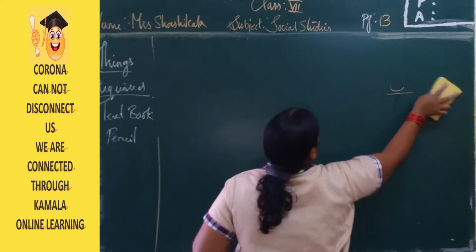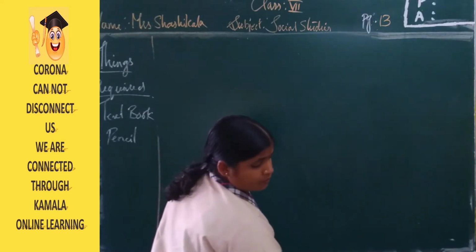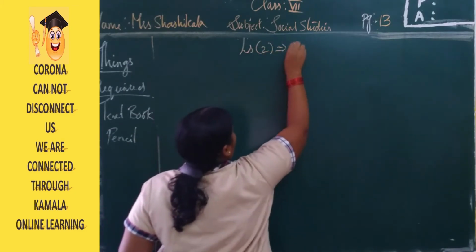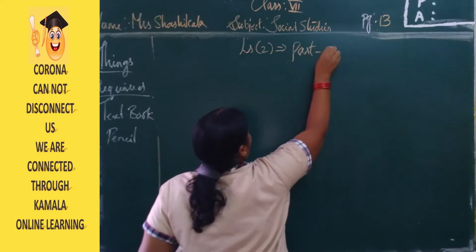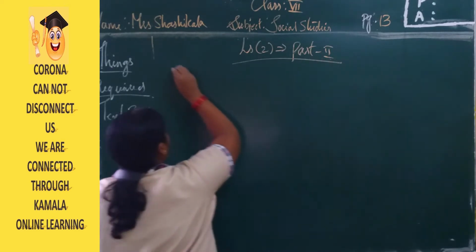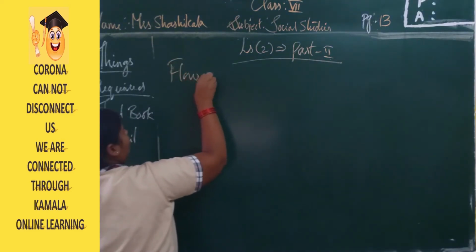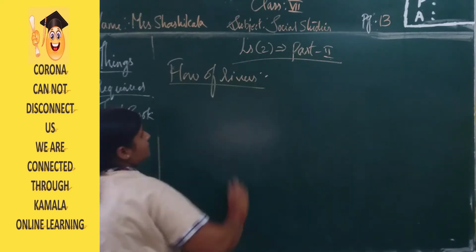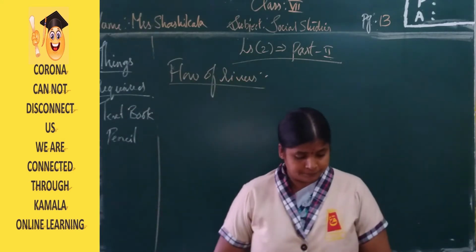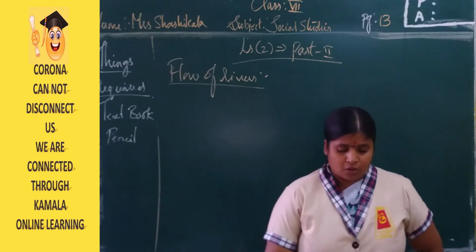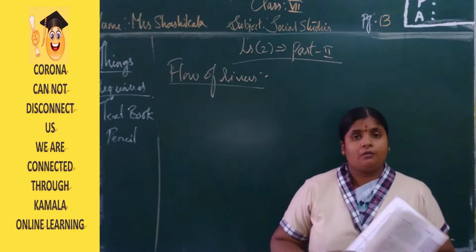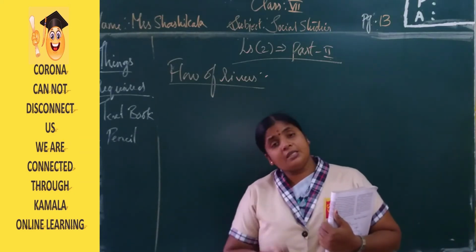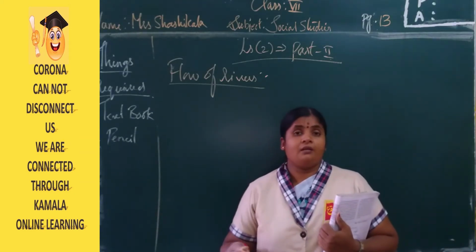Now lesson 2. Lesson 2 is about part 2, where we are going to read about the flow of rivers, right? Now, what happens to the water that falls on the earth? What will happen, beta? During this rainy season, whenever there is heavy rain, if it is a land area, if it is open land, right?